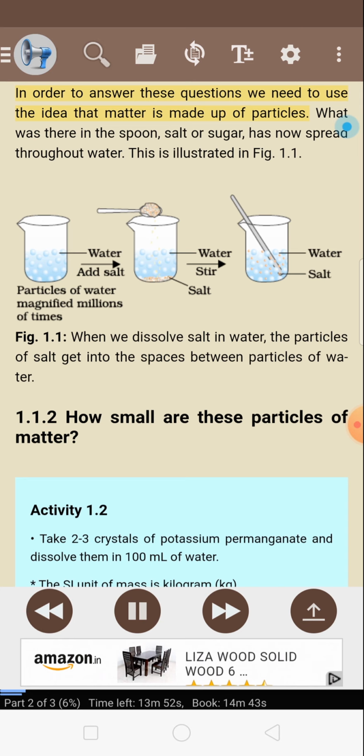In order to answer these questions, we need to use the idea that matter is made up of particles. What was there in the spoon, salt or sugar, has now spread throughout water. This is illustrated in figure 1.1. Figure 1.1: when we dissolve salt in water, the particles of salt get into the spaces between particles of water. 1.1.2 How small are these particles of matter?